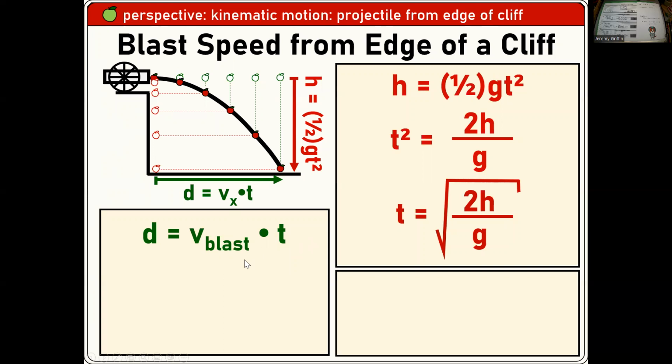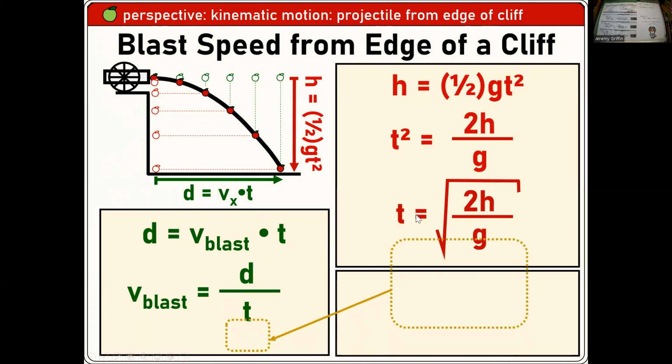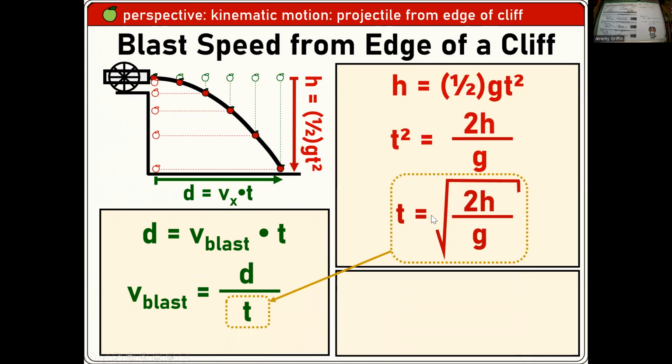Let's switch over to the green part. So how far has it gone? Which has something to do with what we're solving for, the blast speed. We're solving for the blast speed, which is the horizontal speed. Okay. So let's get that in terms of those, right? Yeah, like that. Now you guys see a connection. This t is this t. So I can substitute that right there, just like that.